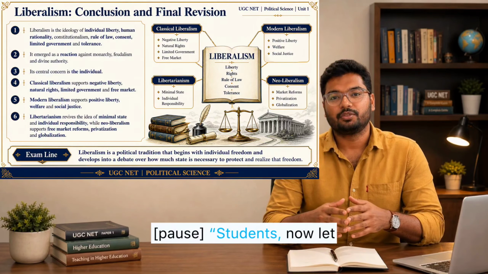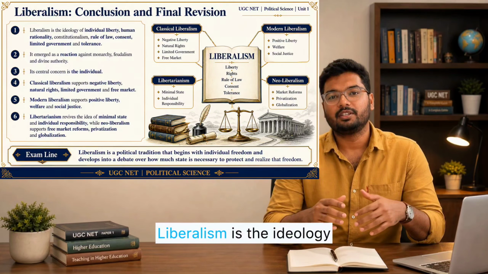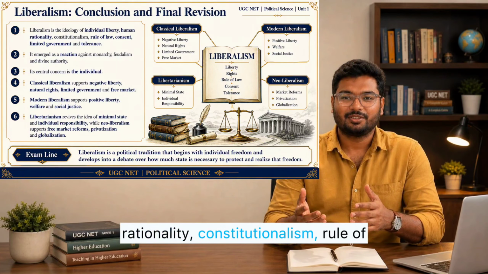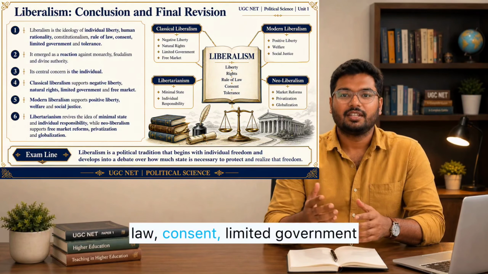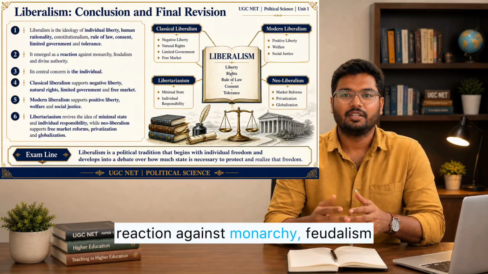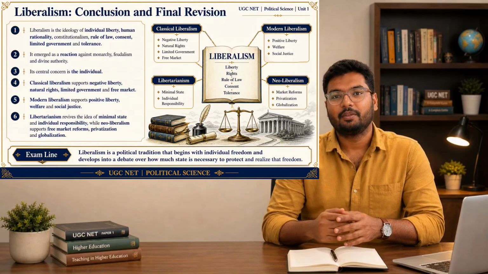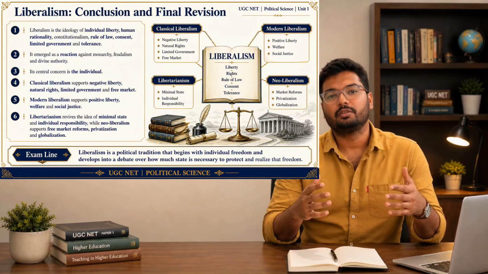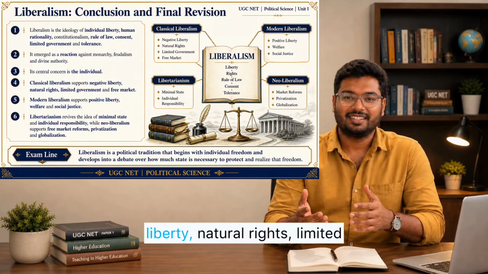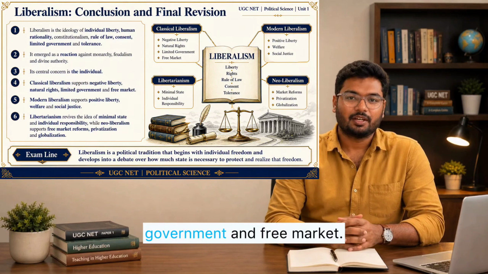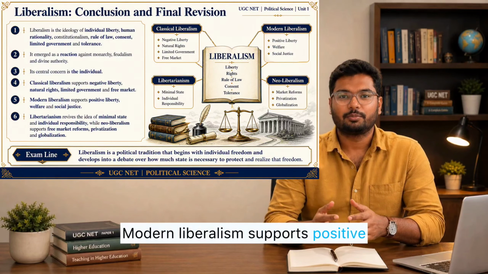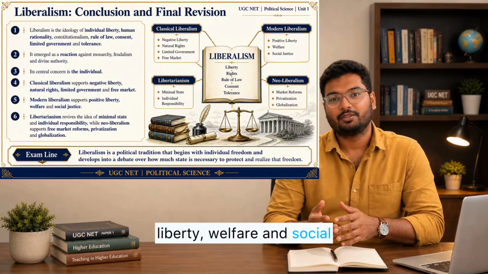Pause. Students, now let us conclude. Liberalism is the ideology of individual liberty, human rationality, constitutionalism, rule of law, consent, limited government, and tolerance. It began as a reaction against monarchy, feudalism, and divine authority. Its central concern is the individual. Classical liberalism supports negative liberty, natural rights, limited government, and free market. Modern liberalism supports positive liberty, welfare, and social justice.